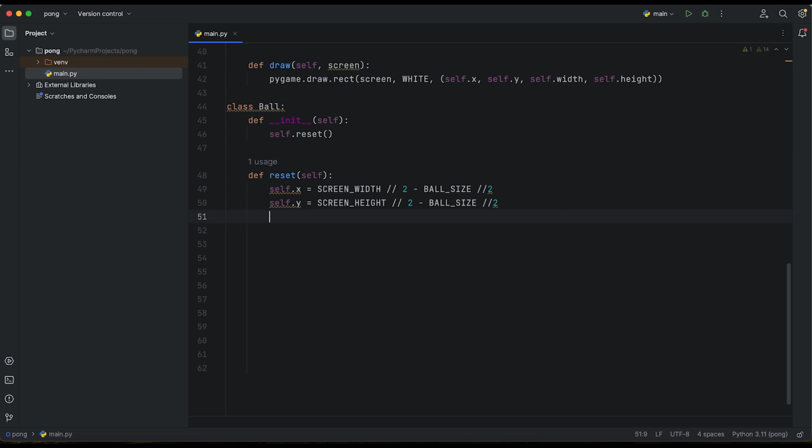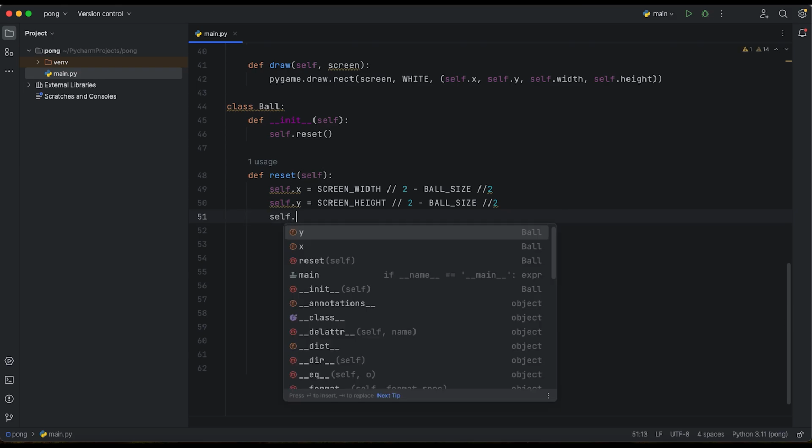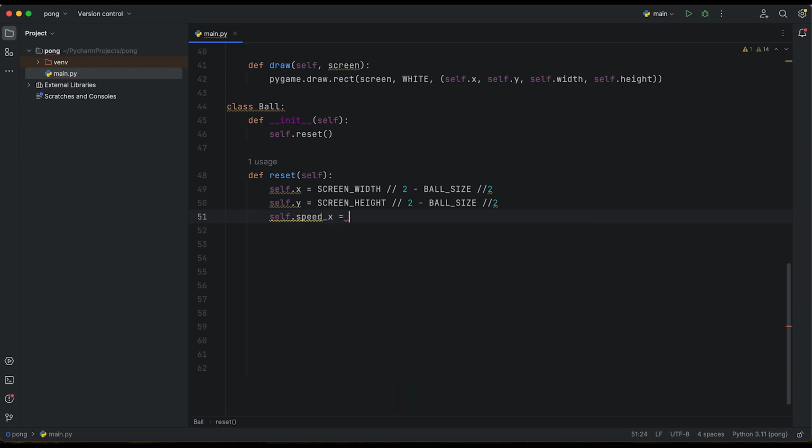Whenever we are going to reset, we need self.speed x, and you know our ball is going up, down, and also left and right. So we are creating the speed of our ball.